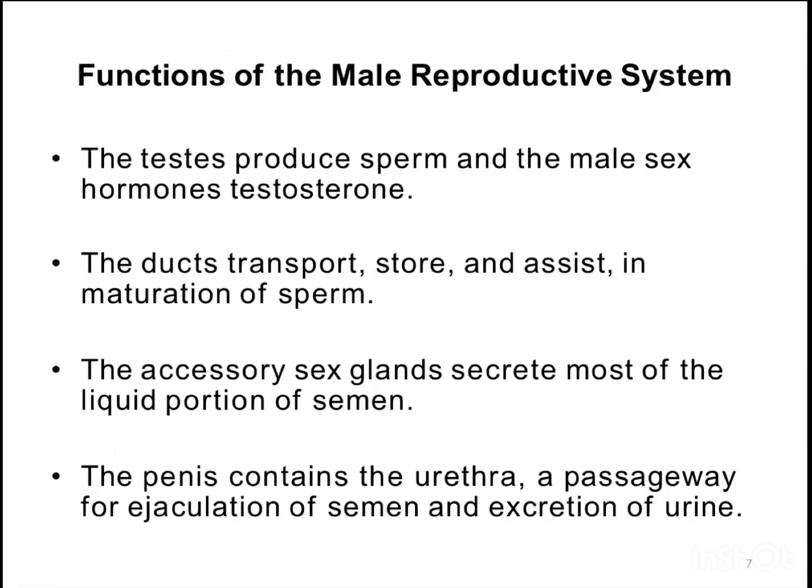Functions of the male reproductive system: the testes produce sperm and the male sex hormone testosterone. The ducts transport, store, and assist in maturation of sperm. The accessory sex glands secrete most of the liquid portion of semen. The penis contains the urethra, a passageway for ejaculation of semen and excretion of urine.